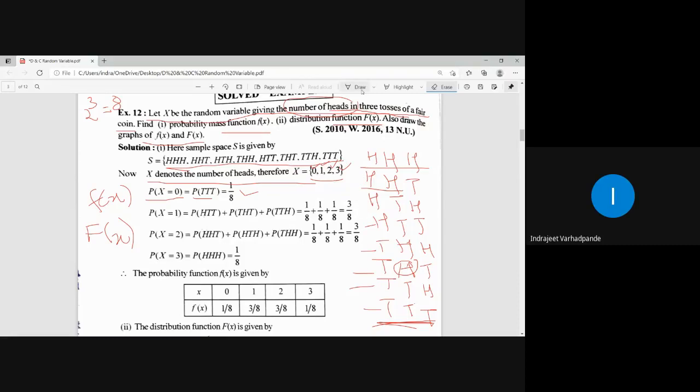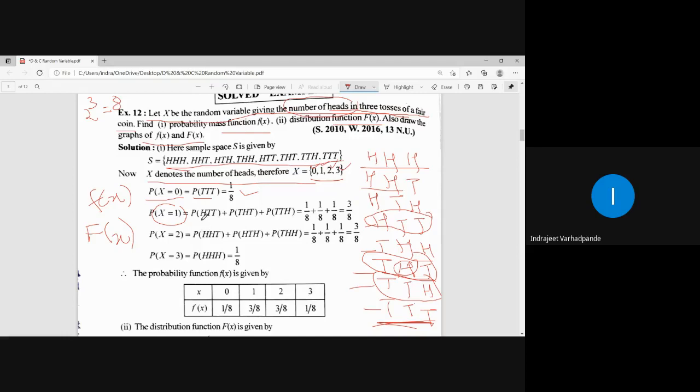Yes. Now what is the probability when there is one head? What are the possible outcomes when there is one head? This is the possible outcome, this is the possible outcome, and this is the possible outcome. So how many outcomes are there out of total 8 outcomes for x equal to 1?